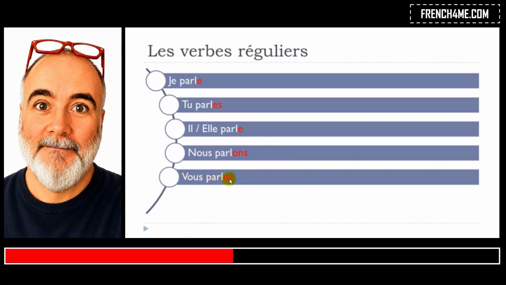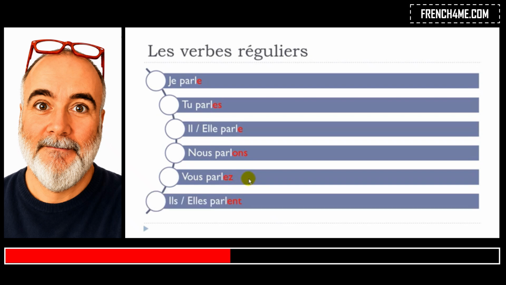Vous parlez. All right, and the last one. So even if you've got this ENT, well, don't hate me, but you won't pronounce these letters. Okay, you have to write them for the plural form, but you don't pronounce them. So you get ils parlent, elles parlent.